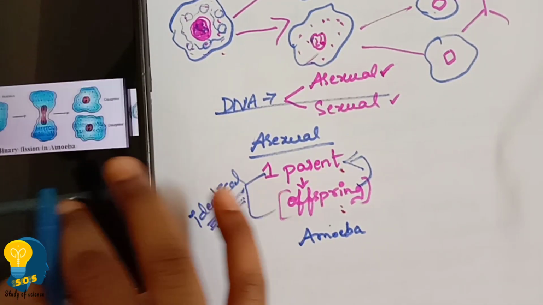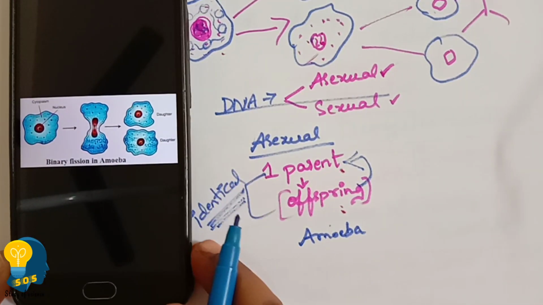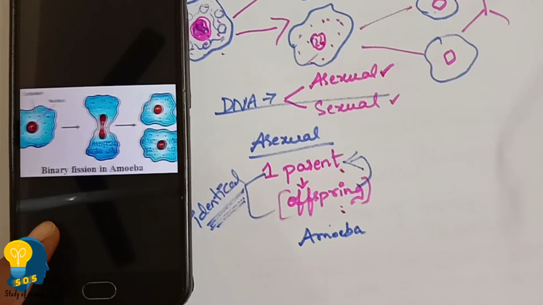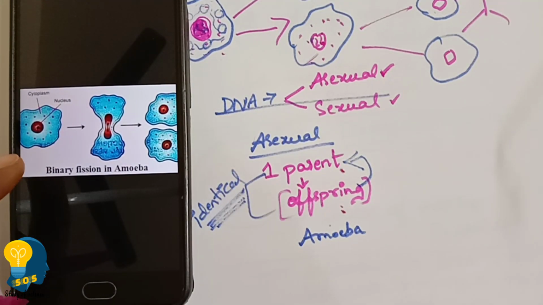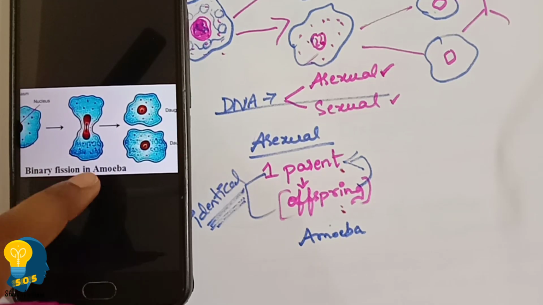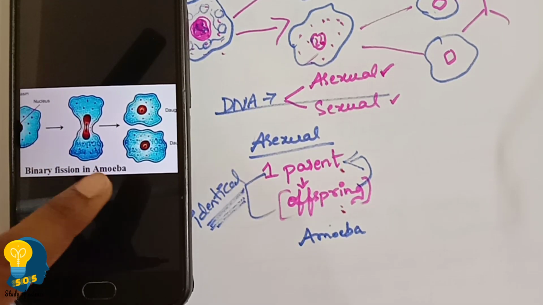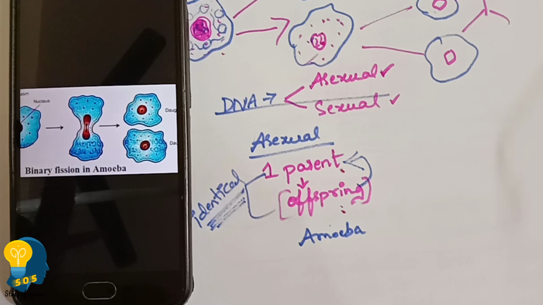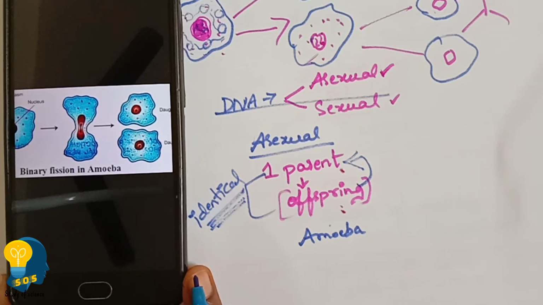ನೀವು ಅಮೀಬಾನ ನೋಡ್ಬೋದು ಇಲ್ಲಿ ನೋಡಿ. See, it is the best example for the asexual mode of reproduction. See, amoeba undergo asexual mode of reproduction. When amoeba gives birth to new offsprings or the daughter cells, these daughter cells are completely the same as the mother amoeba. So that is what I am going to convey. ಅದನ್ನೇ ನಾನು ನಿಮ್ಗೆ ಹೇಳಕ್ಕೆ ಹೊರಟಿರೋದು.